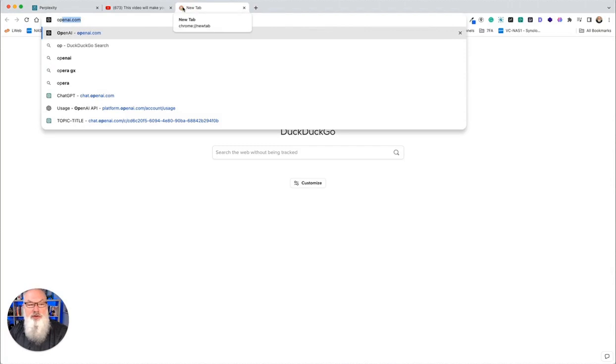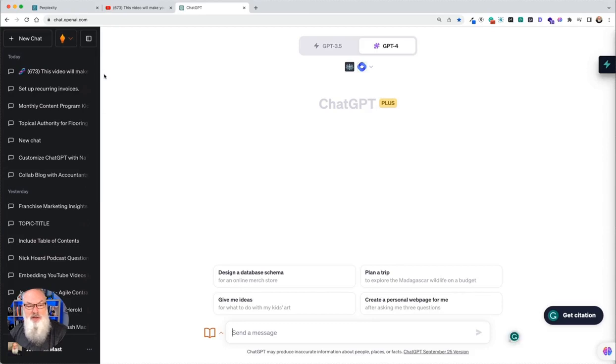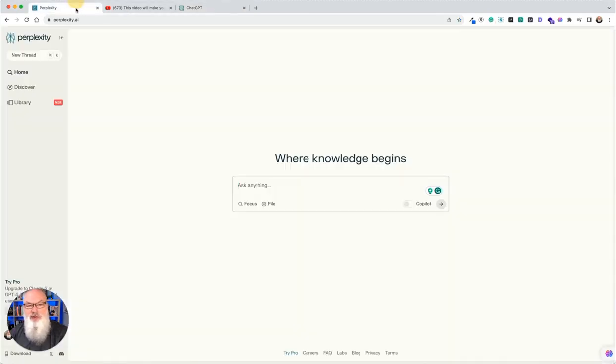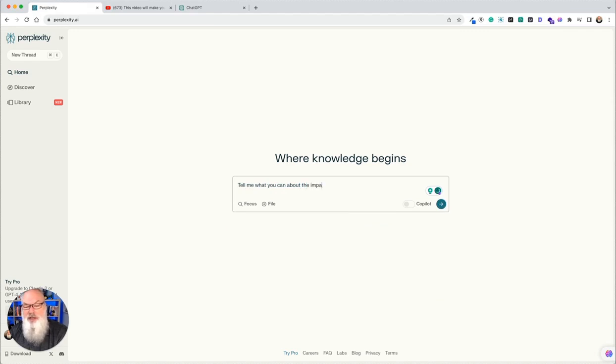And I have to open one more window, and that's for our ChatGPT chat, so I can show you how that works as well. So let's start with Perplexity. And again, our topic is going to be about how raising prices can increase perceived value and increase your profits. So I'm just going to ask Perplexity, tell me what you can about the impact of raising prices for your business and the positive, because I want to be positive about it, the positive impact this can have on perceived value and your profits.